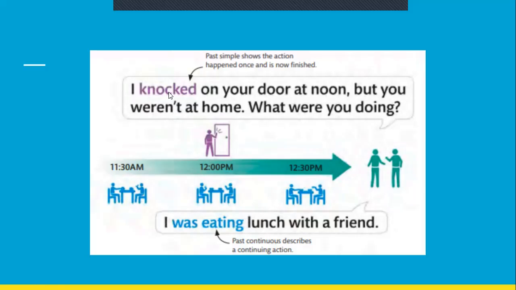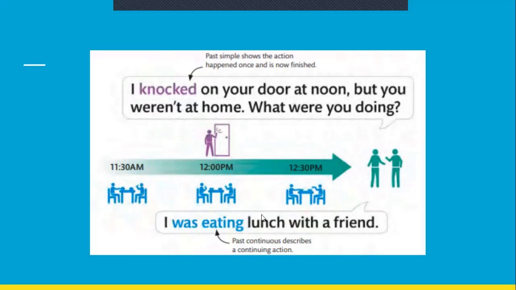This is a past simple sentence, right? Subject, past form of verb, and the rest of the sentence. So this is a past simple sentence. I knocked on your door at noon. So he is saying a past simple sentence. एक event है जो एक time पे हुआ है 12 बजे at noon.